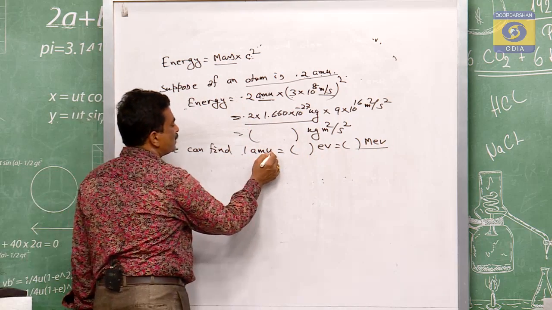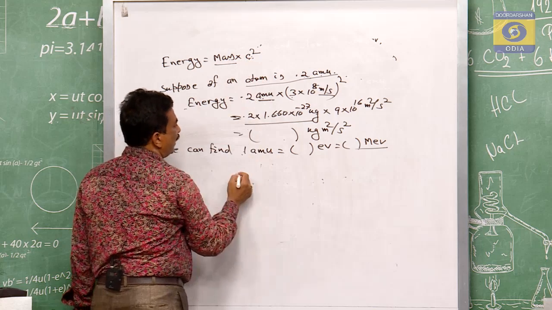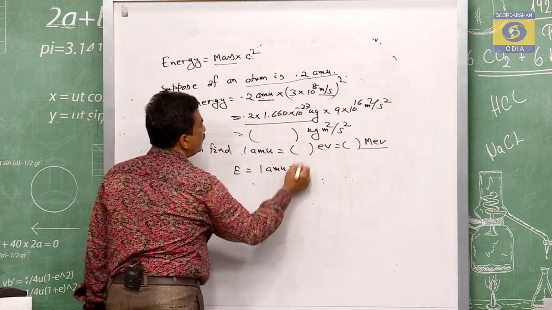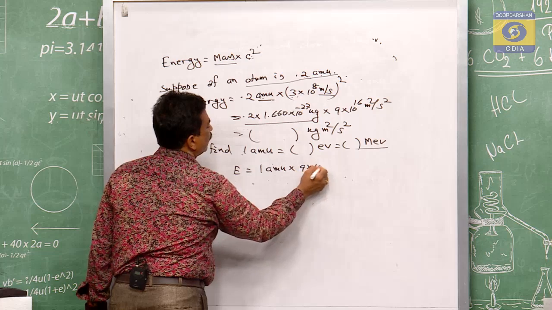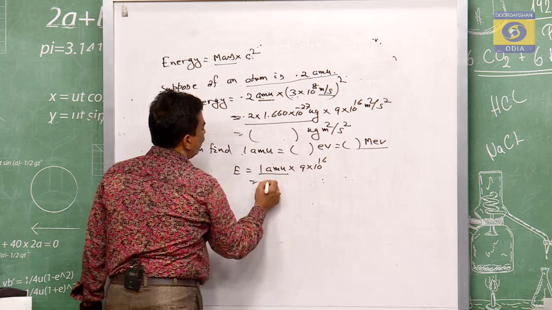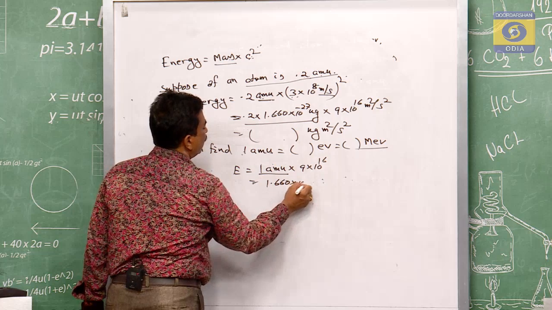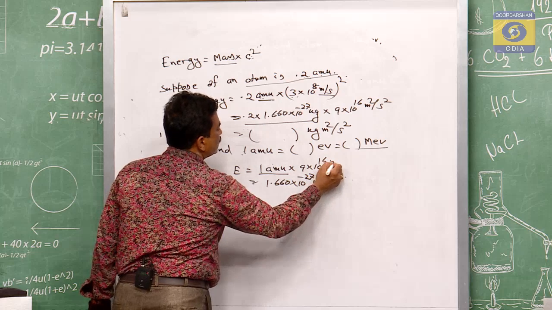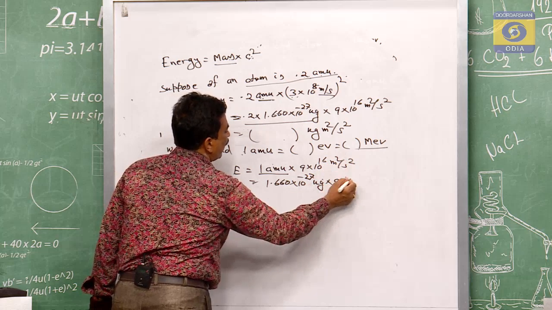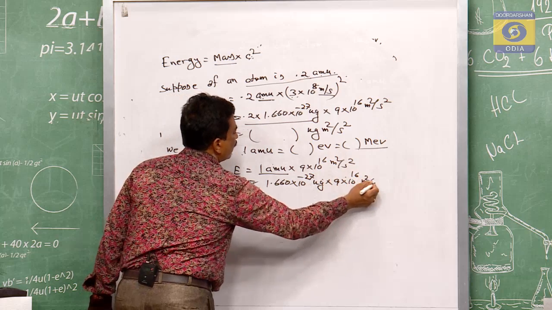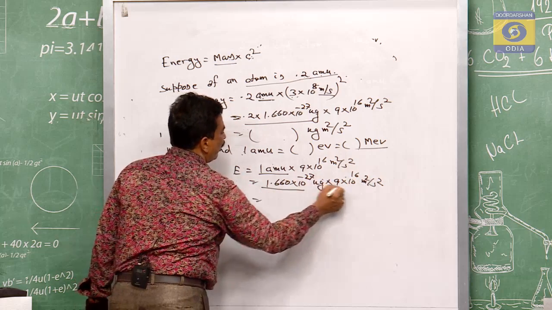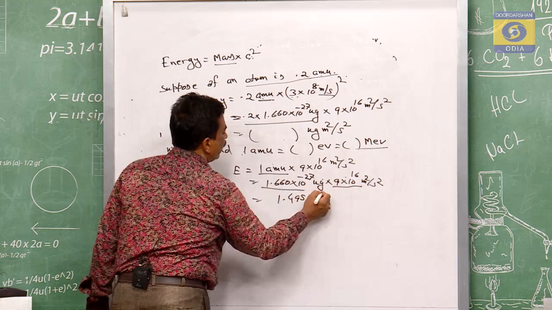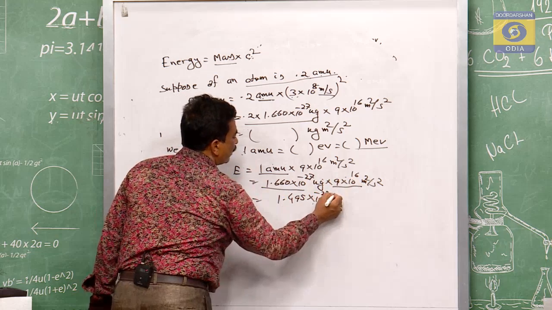So 1 amu has to be converted into energy. That energy is equal to mc square, which means 1 amu into c square, 9 into 10 to the power of 16. 1 amu is equal to 1.660 into 10 to the power of minus 27 kg, into 9 into 10 to the power of 16 meter square by second square. If you take all these values, that will be 1.495 into 10 to the power of minus 23 joule.